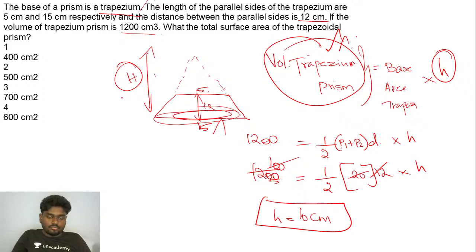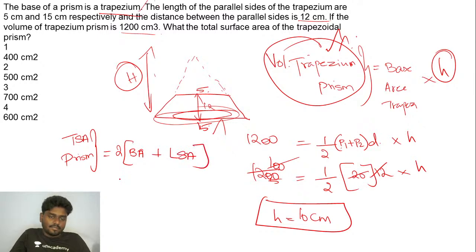Fine, so if I want to find the total surface area of the trapezoidal prism, TSA for the trapezoidal prism is nothing but 2 times its base area plus the lateral surface area. That's it. Let me tell you how it works. So 2 times its base area I know already. How much is it? I've got 120, right? So 120 plus the lateral surface area.